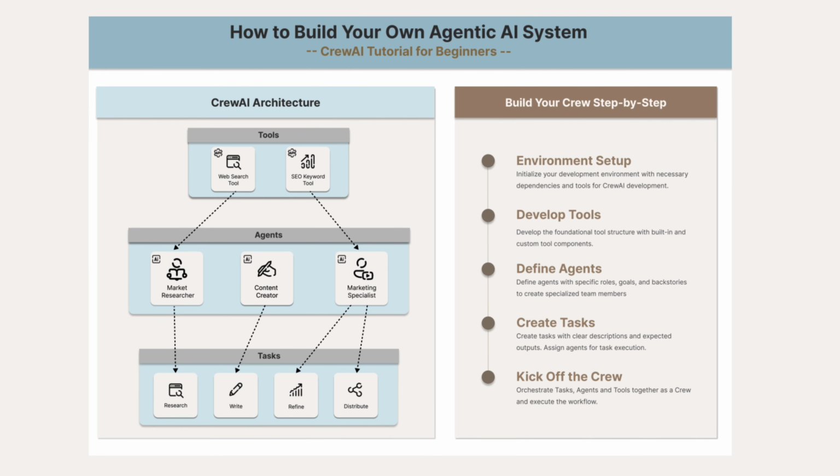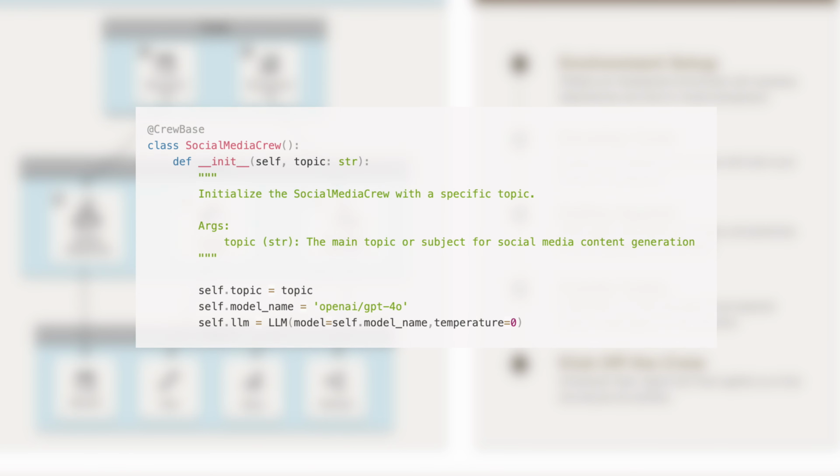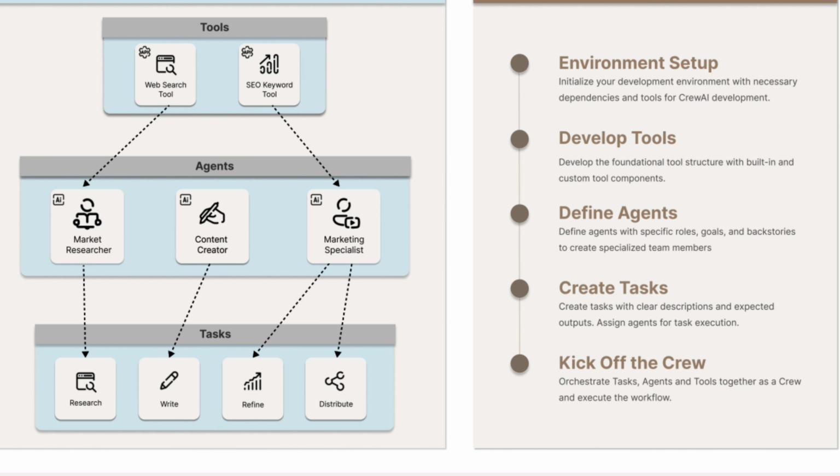Before defining the agents and tasks, we need to create a social media crew class using the crew base decorator in the crew.py script. The topic attribute passes the user's input about their topic of interest, and the LLM attribute specifies using GPT-4 as the default model used throughout the workflow. Next, we'll define our agents.